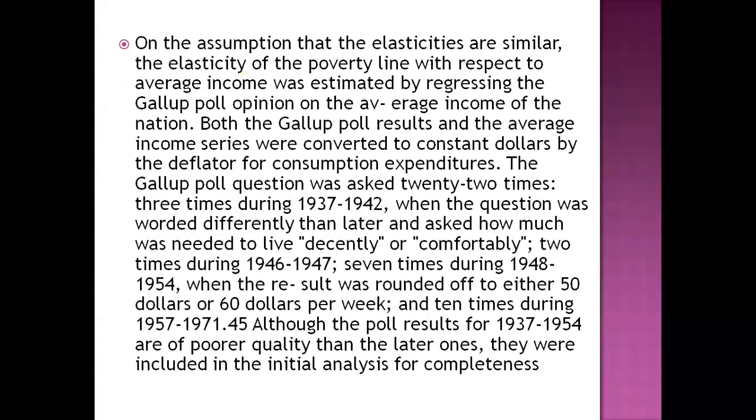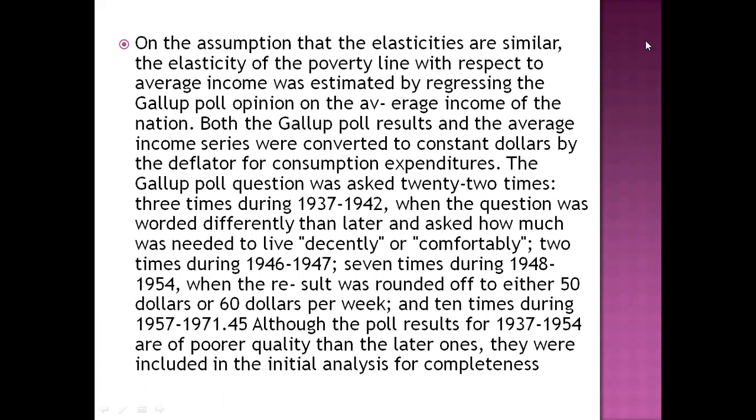On the assumption that the elasticities are similar, the elasticity of the poverty line with respect to average income was estimated by regressing the Gallup poll opinion on the average income of the nation.